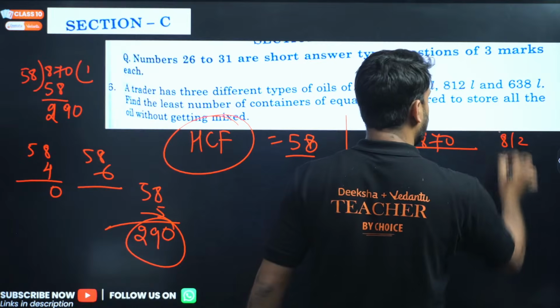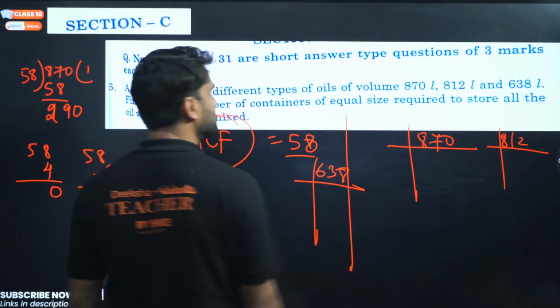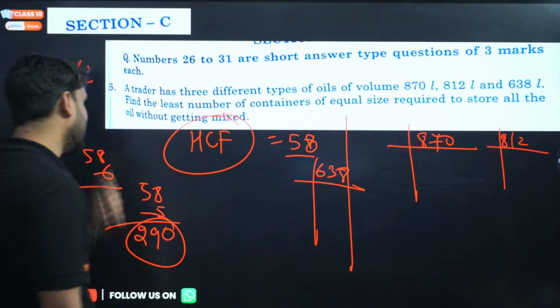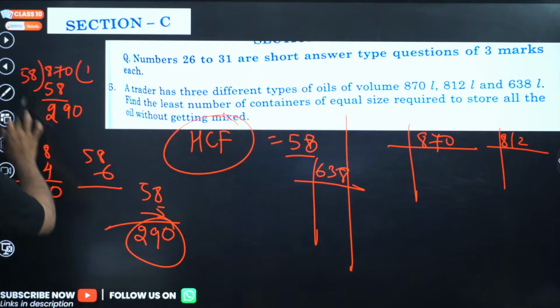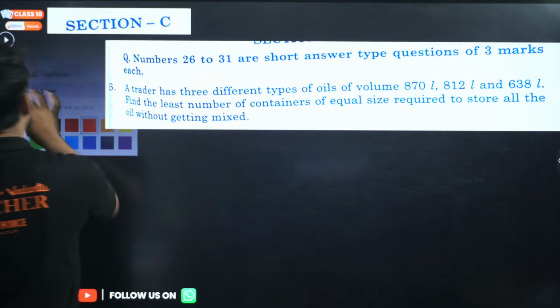Go and take LCM of these numbers. Take LCM of 812, take LCM of 638, right? And after taking the LCM, you can find out the HCF. And after getting the HCF, divide all the values. Okay, so this is a very easy question. Go and solve this question.